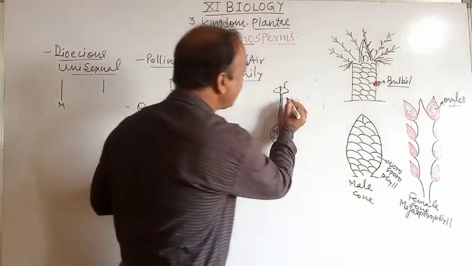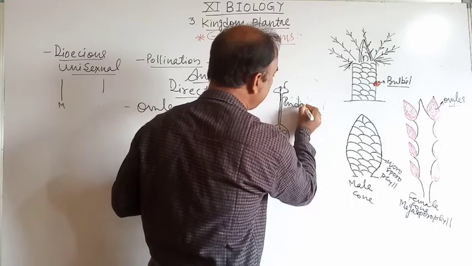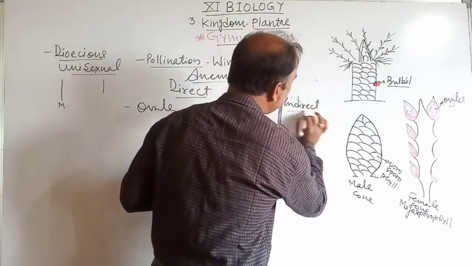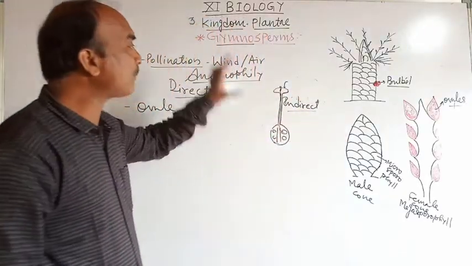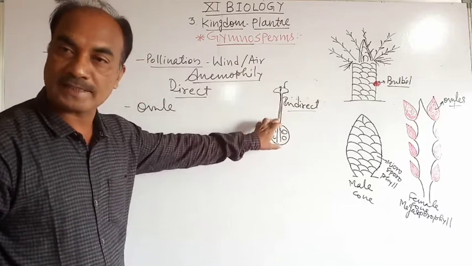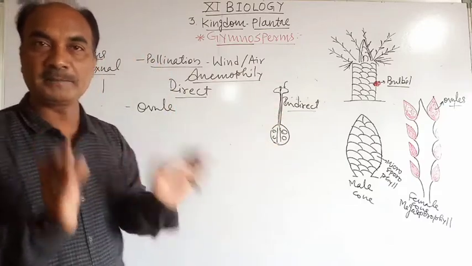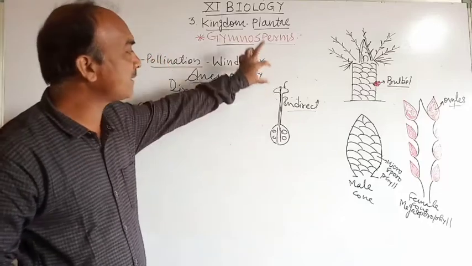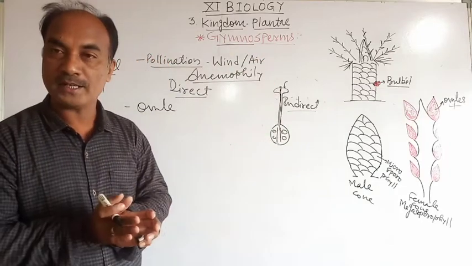That is called the indirect type of pollination. In gymnosperms there is an absence of stigma, style and ovary.